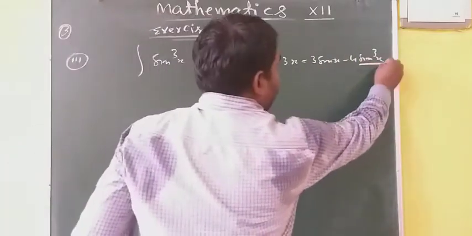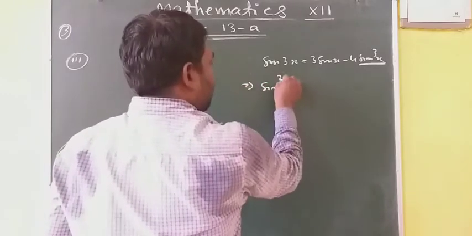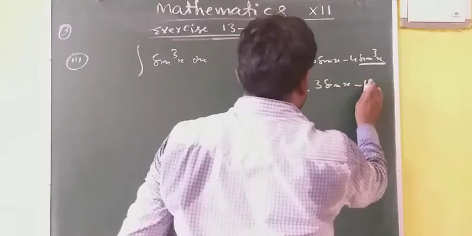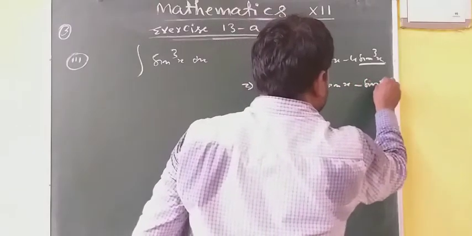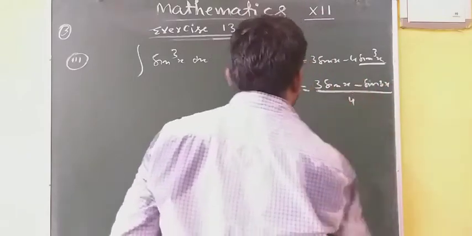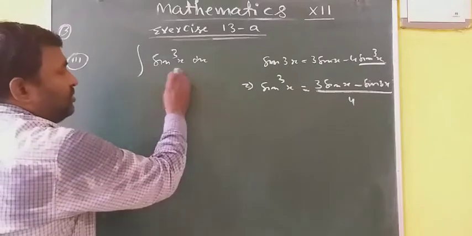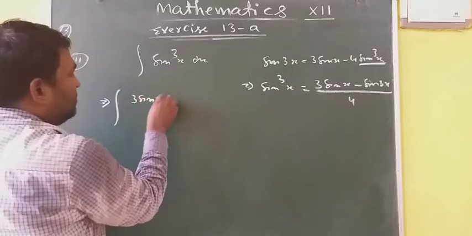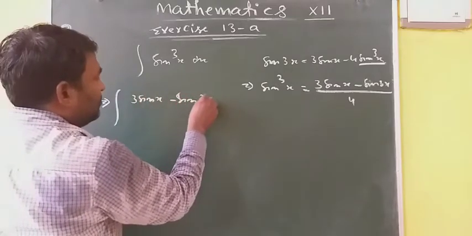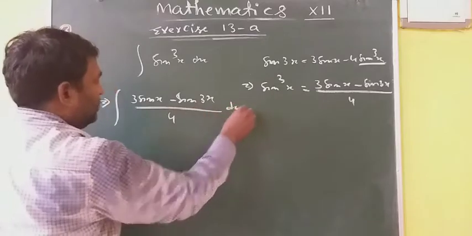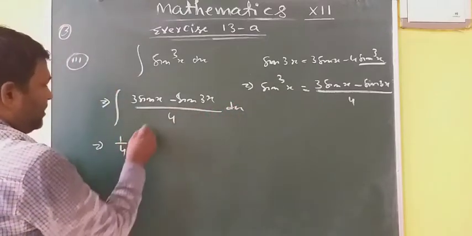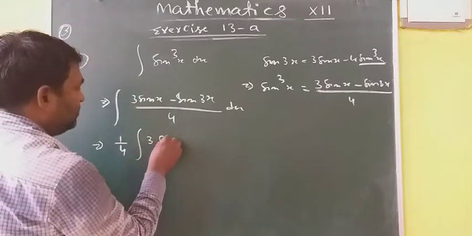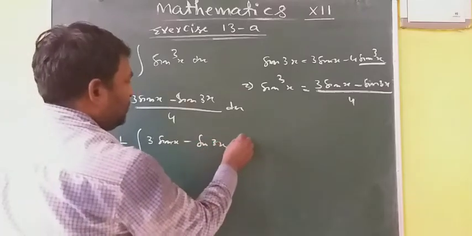So what is the value of sin cube x? It implies that sin cube x is equal to (3 sin x minus sin 3x) divided by 4. Just replacing sin cube x by that value, we are getting integration of (3 sin x minus sin 3x) by 4 dx. This 1 by 4 we have taken out.